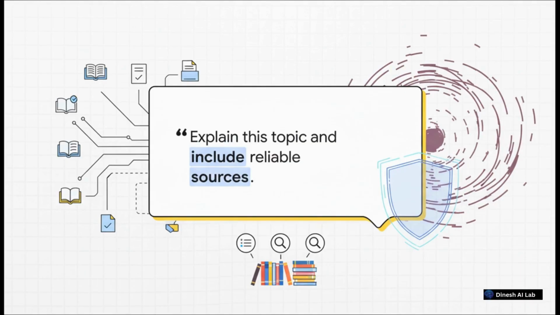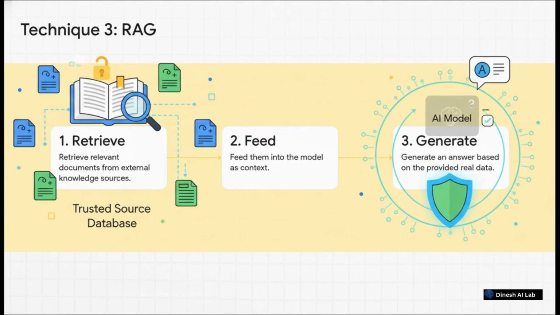Now we're getting into some more advanced stuff with a technique called Retrieval-Augmented Generation, or RAG. This one is a real game changer. Instead of only relying on its old training data, the system first goes out and grabs up-to-date, relevant documents from a trusted source. Then it feeds that fresh info into the model and says, answer the question, but only use what I just gave you.